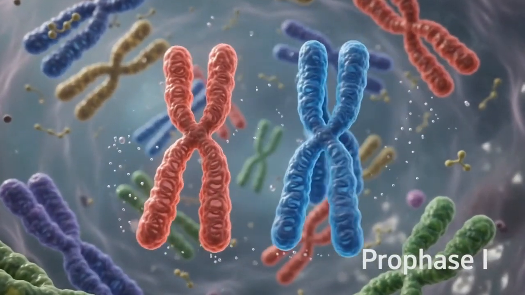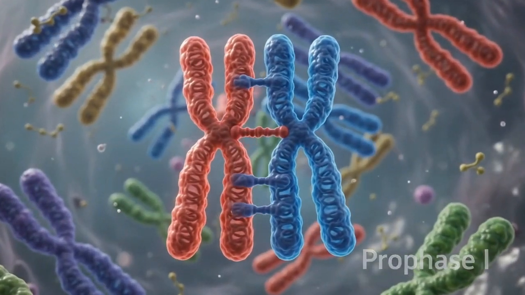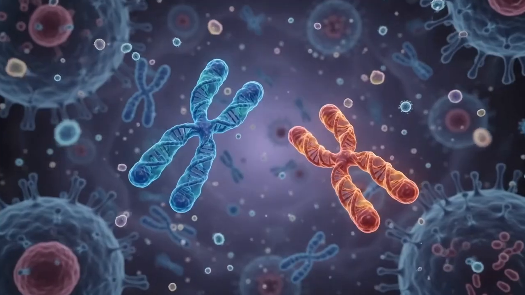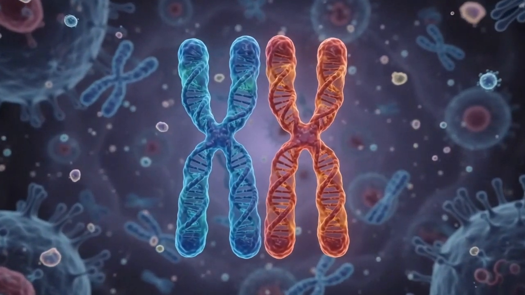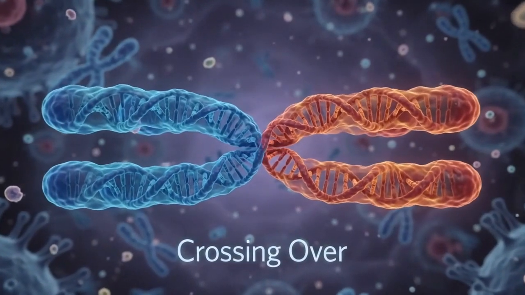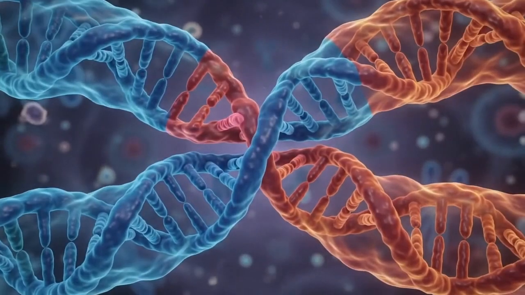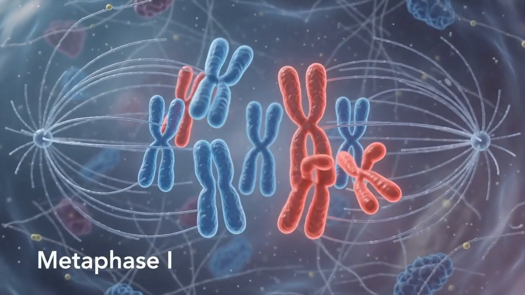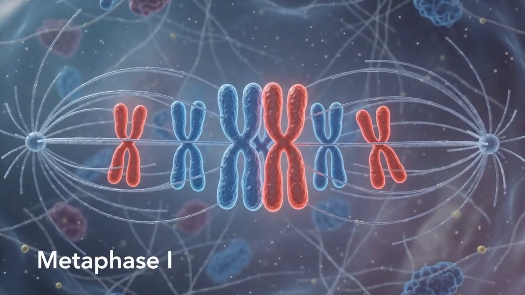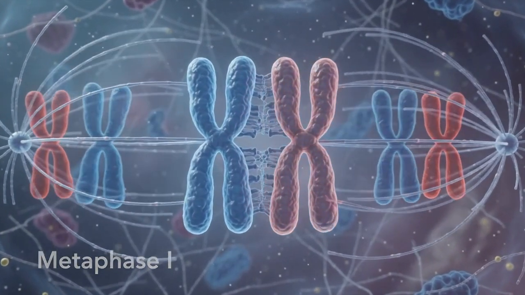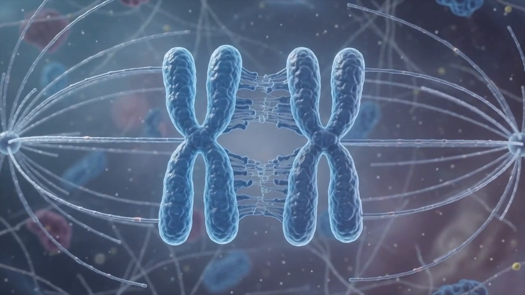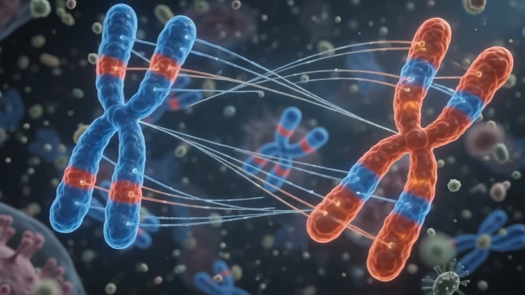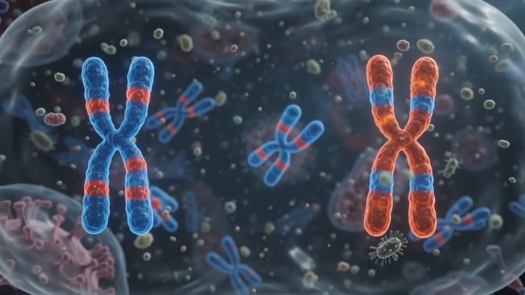During prophase I, homologous chromosomes pair up in a unique event that does not occur in ordinary mitosis. Sections of DNA can be exchanged between homologous chromosomes. This process is called crossing over. During metaphase I, homologous chromosome pairs line up in the middle of the cell. Crossing over creates new combinations of genetic information, increasing genetic variation.